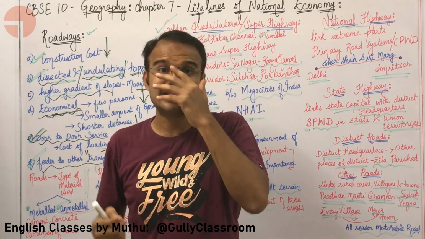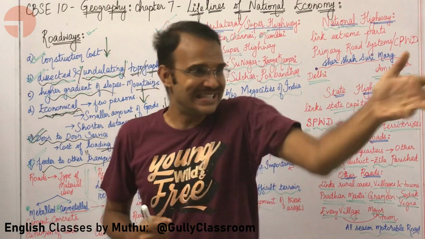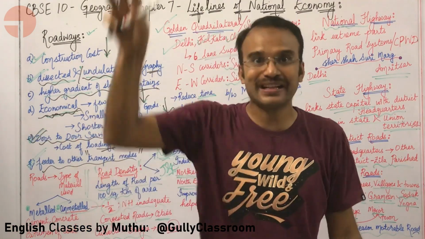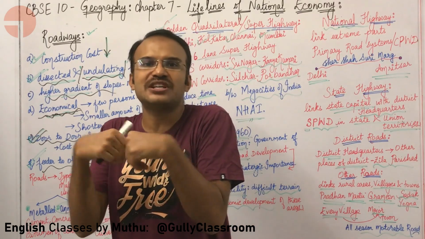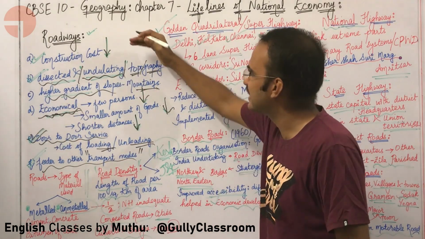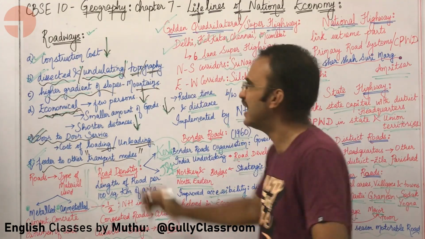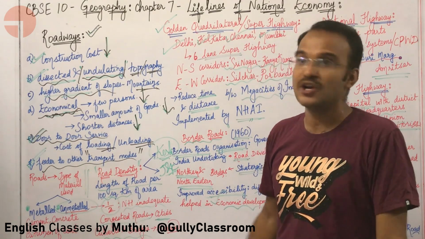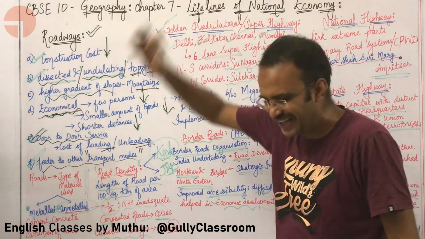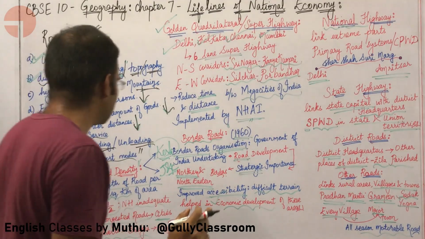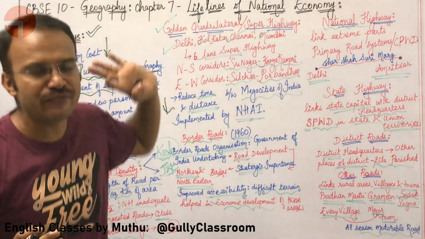So roadways help people to reach the railways to take the train, to reach the aerodrome to take the flight, to reach the shipyard to take the ships. These are the most important advantages that roadways have when compared to railways. Okay, let us go for the different types of roads in our country.